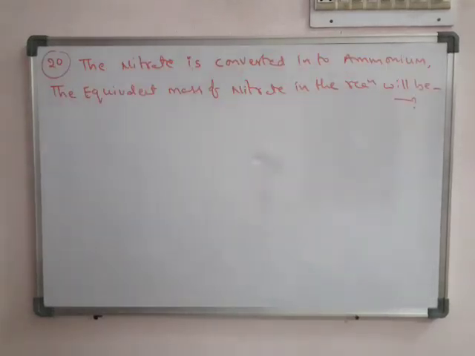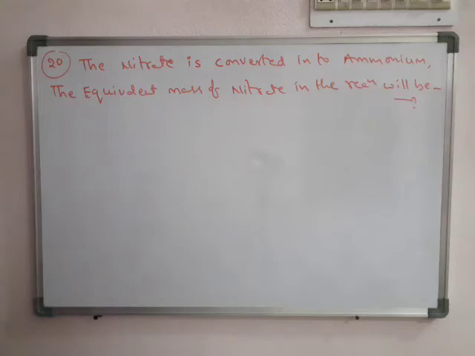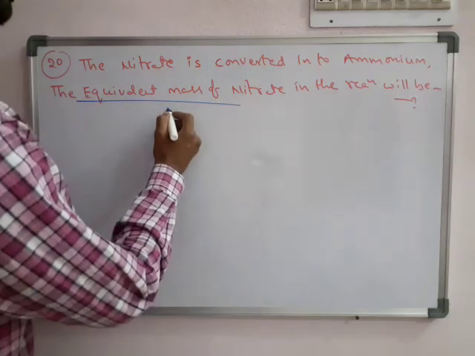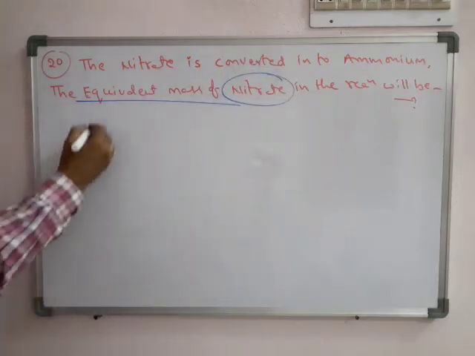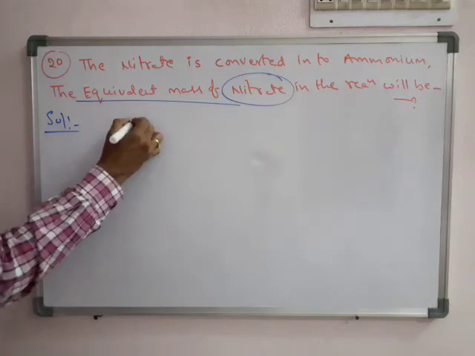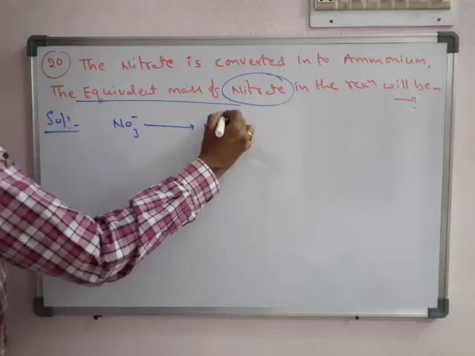So see the last one. Actually, it's problem 20 in that worksheet. The nitrate is converted into ammonium ion. So what is the equivalent weight to mass? It is nothing but the equivalent weight of that nitrate ion. It is totally given in terms of ions. So nitrate is converted to ammonium ion.